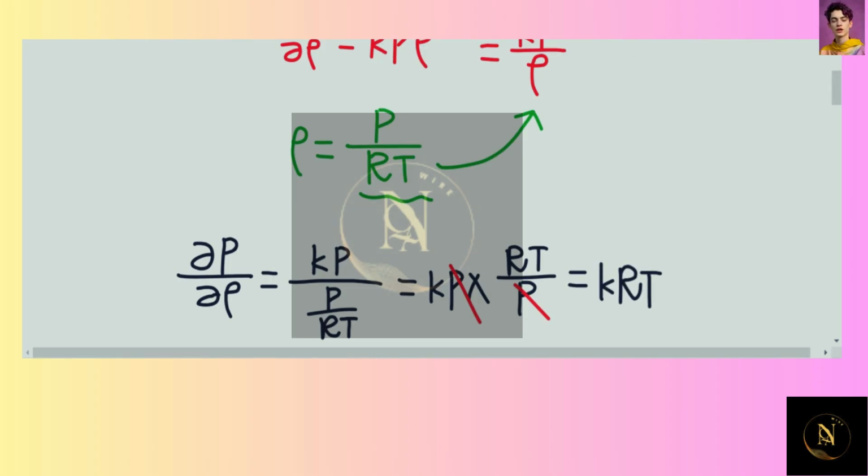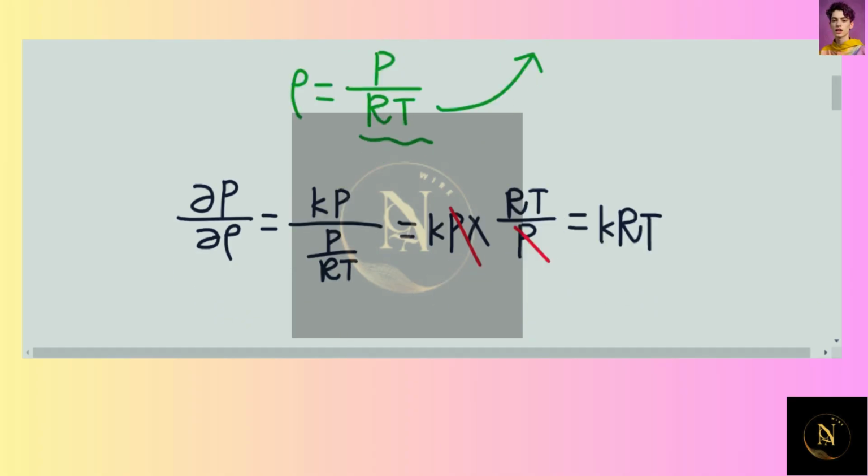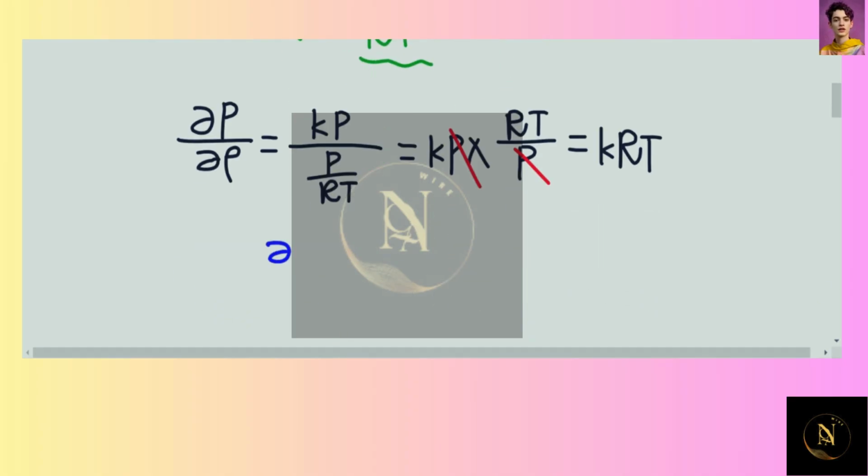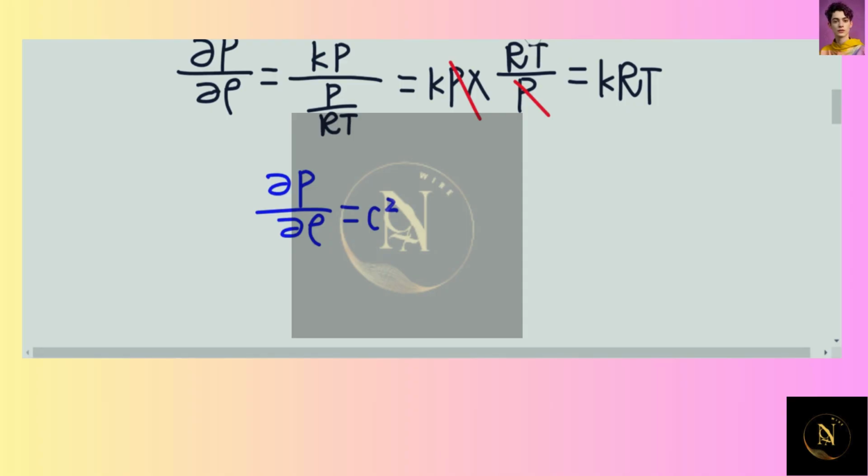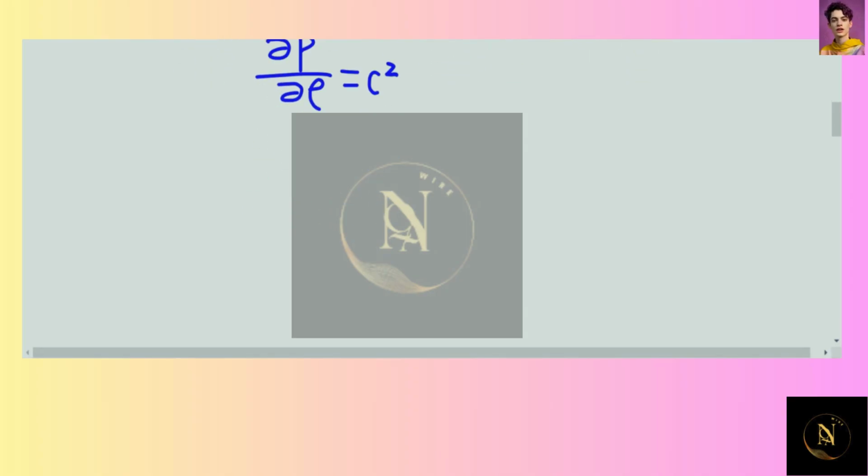And remember, del P over del rho can also be equal to C squared, which is the square of the speed of sound. Okay, so now we can set such an equation, which is C squared is equal to KRT. And then if we put a square root on each side, we'll have C simply equal to the square root of KRT. And this is the answer for this question.